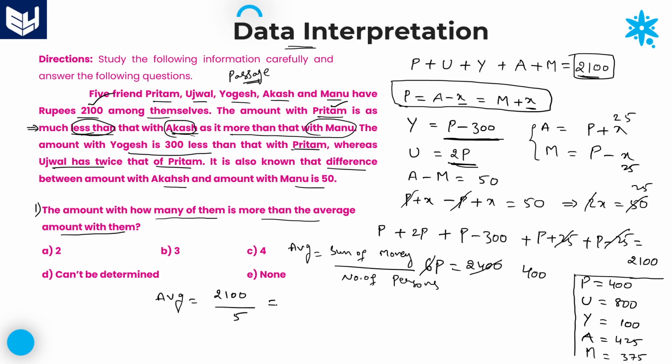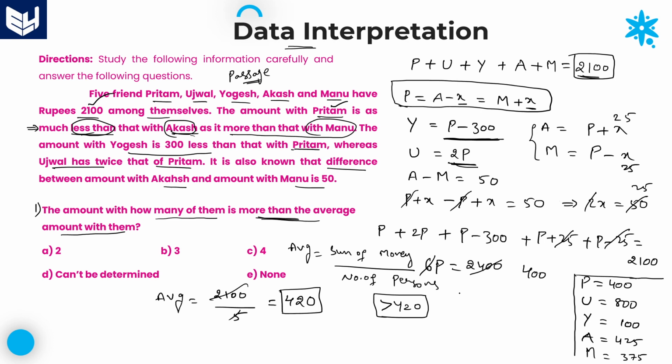Now you just cancel with the 5 table. Here 5 4s are 20, and next 5 2s are 10, and next 0. Average is equal to 420. Now the question is asking, the amount with how many of them is more than the average. Among the 5 friends, how many members have an amount which is more than the average? More than the average in the sense you need to check greater than 420. How many members are there?